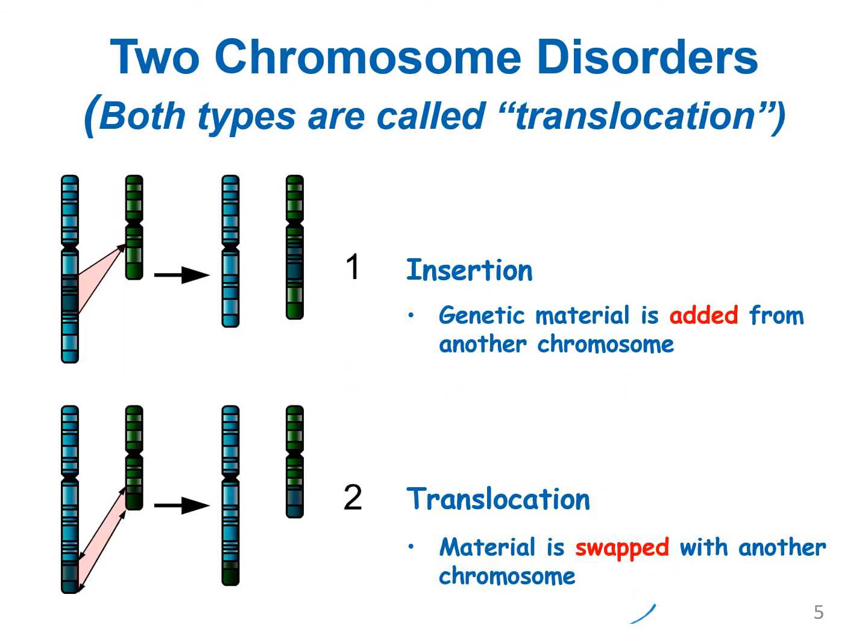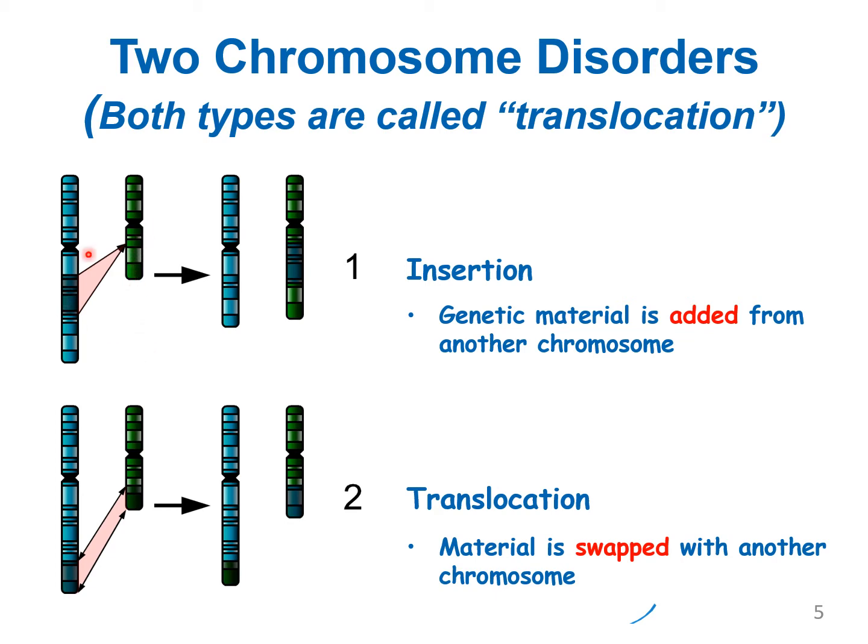Then when two chromosomes are involved, there are two possibilities of getting disorders. One is insertion and one is translocation. Insertion means a small fragment from this blue colored chromosome will get separated, or it will be broken, and it will go and join with the green colored chromosome, changing the structure.